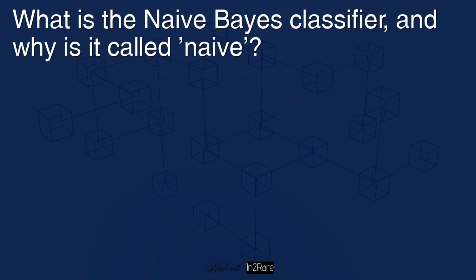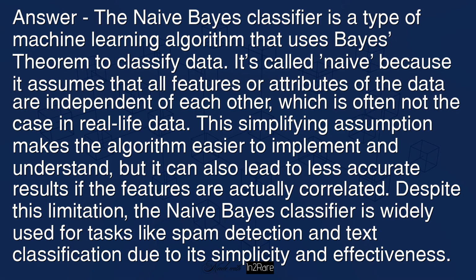What is the naive Bayes classifier, and why is it called naive? Answer: the naive Bayes classifier is a type of machine learning algorithm that uses Bayes' theorem to classify data. It's called naive because it assumes that all features or attributes of the data are independent of each other, which is often not the case in real-life data. This simplifying assumption makes the algorithm easier to implement and understand, but it can also lead to less accurate results if the features are actually correlated.